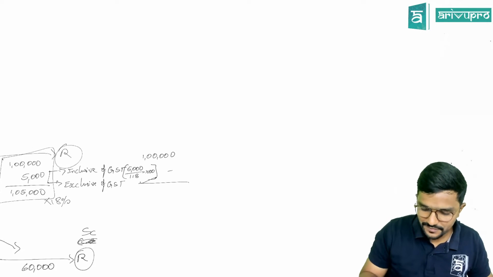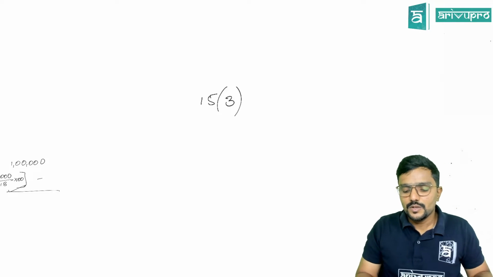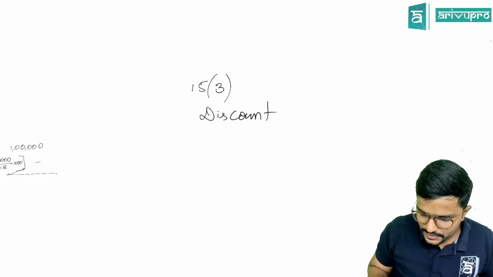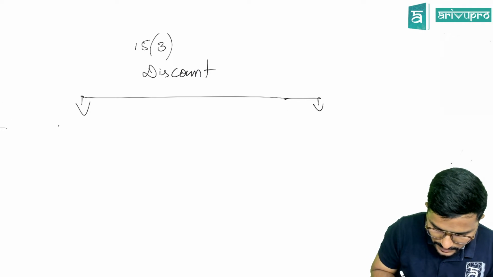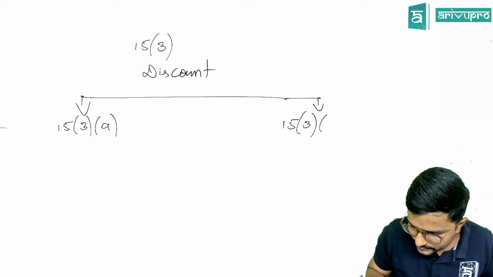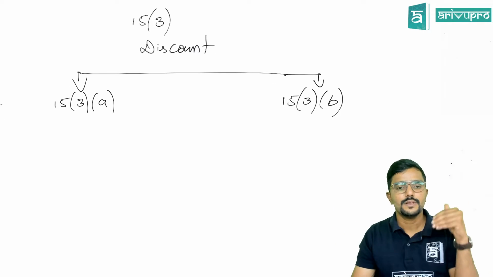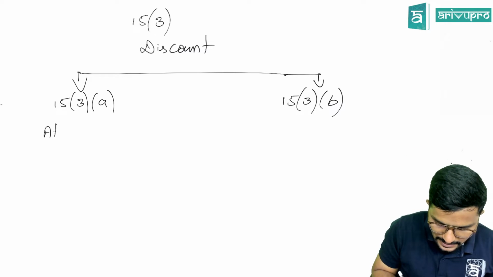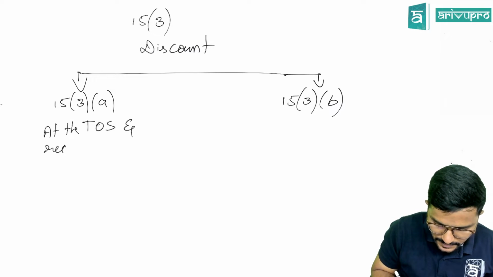There is one more provision given in section 15.3. 15.3 covers discount. So under discount, there are 2 things: 15.3a and 15.3b. Hello, guys, please pay attention here. 15.3a will tell if there is any discount which is given at the time of supply and recorded in the invoice.